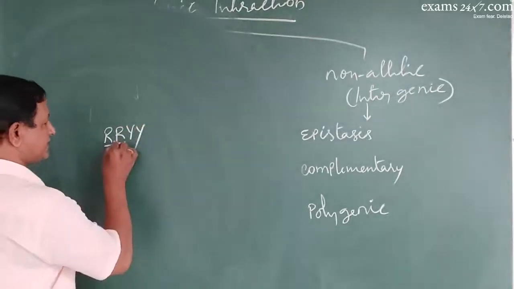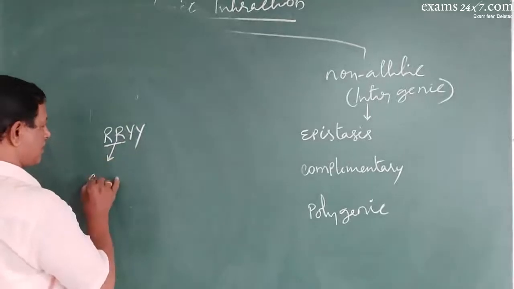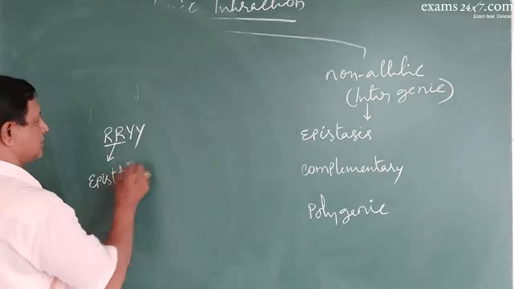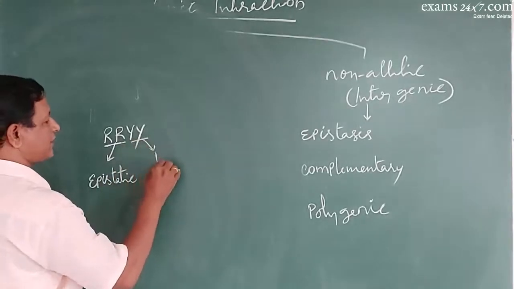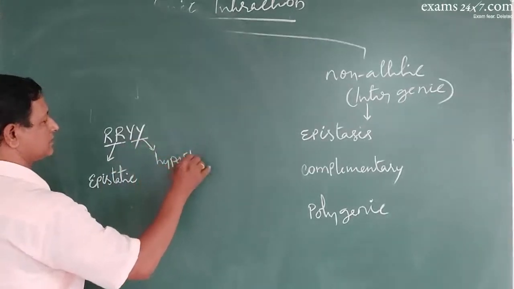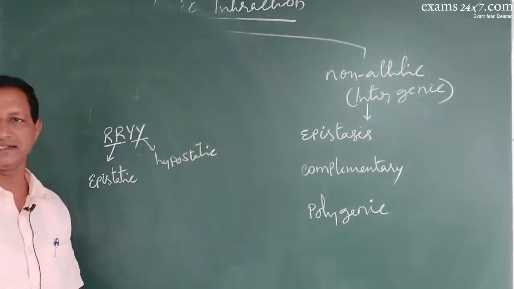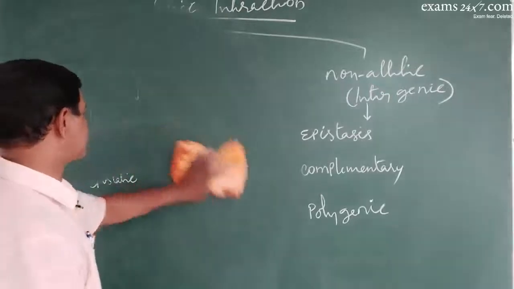So in that case, the gene which is expressed is called the epistatic gene, and the gene which is not expressed is called the hypostatic gene. So such interactions are there.